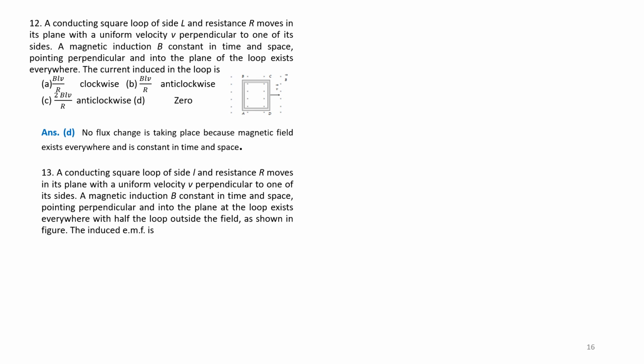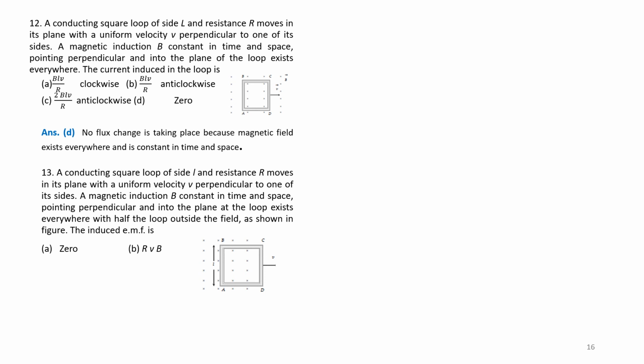A conducting square loop of side L and resistance R moves in its plane with a uniform velocity V perpendicular to one of its sides. A magnetic induction B, constant in time and space and pointing perpendicular and into the plane, exists everywhere, with half the loop outside. Here, half of the loop is outside the magnetic field and only half is inside, as shown in the figure, and we have to find the EMF.